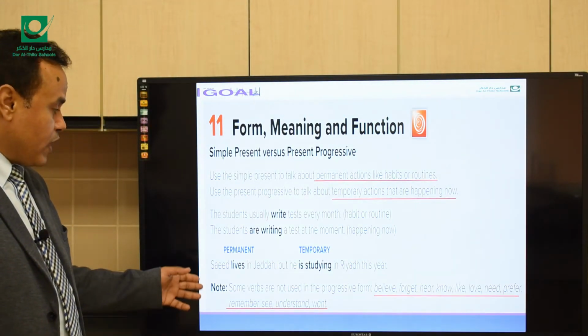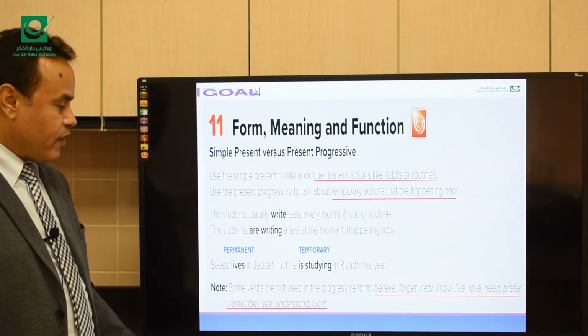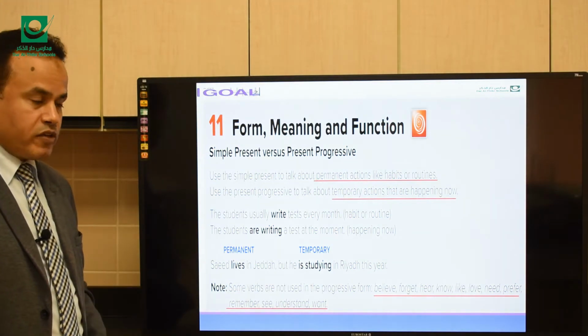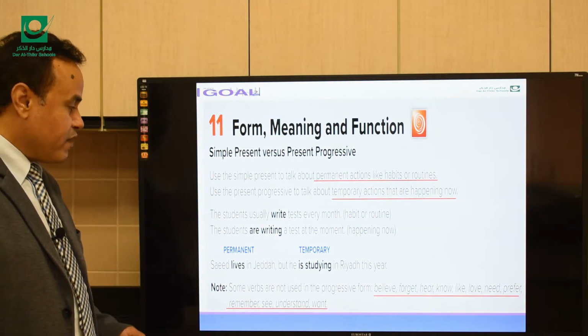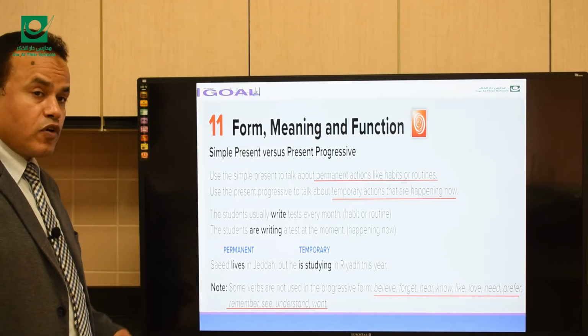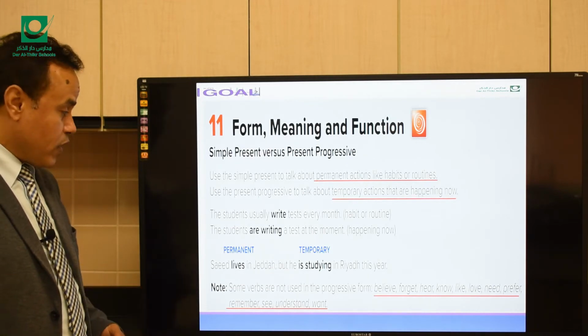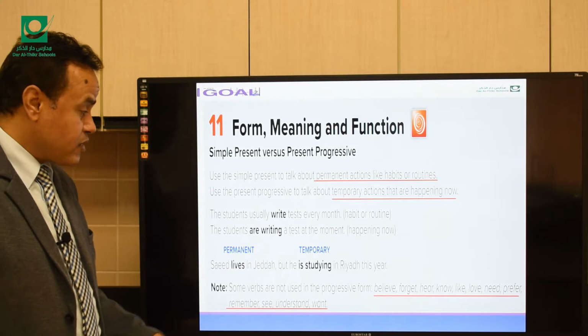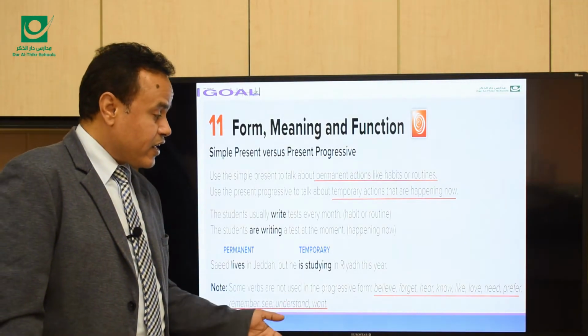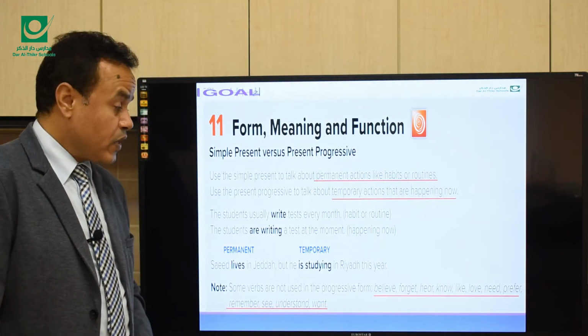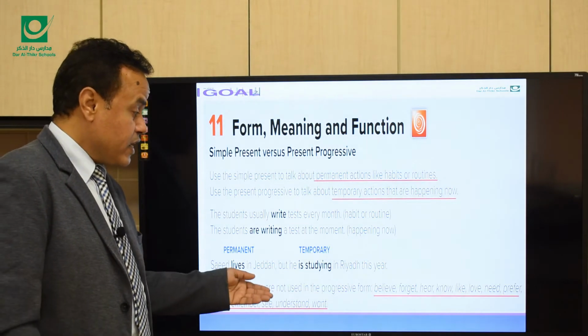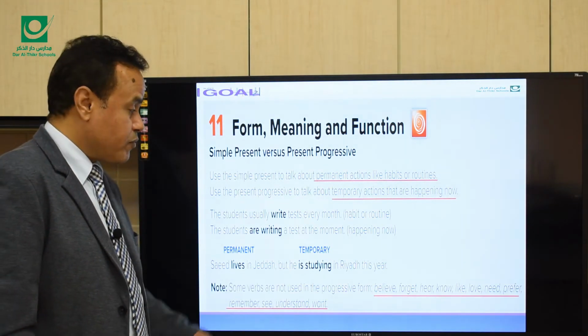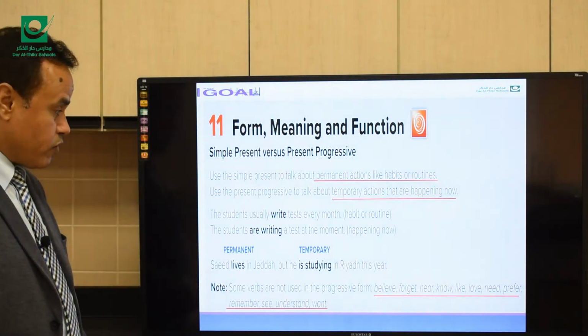So, Saeed lives in Jeddah. This is a permanent situation. Saeed lives in Jeddah. I work for a company. This is what? A permanent situation. But he is studying in Riyadh this year. But this year, he's studying in Riyadh. This is a temporary situation or action.